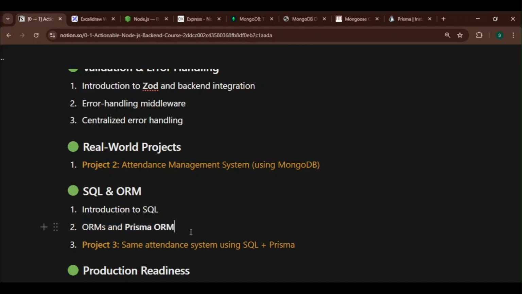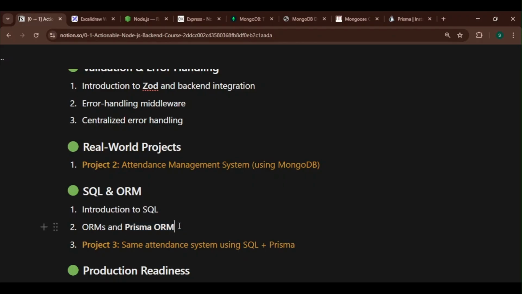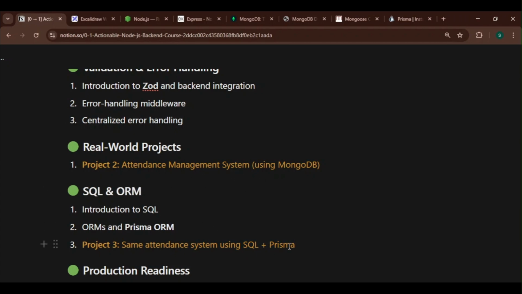So this is also another layer, a bridge between our Node.js backend and the database like PostgreSQL. This will give some superpower to query the data, update the data, then join the two tables and give some response like that. This Prisma ORM gives the power. So after learning SQL and Prisma ORM, we'll be able to convert this NoSQL database to an SQL database. After that, we can build the same attendance management system API with SQL and Prisma ORM. By this, we can learn both the databases and their integration and the Node.js fundamental concepts very clearly.